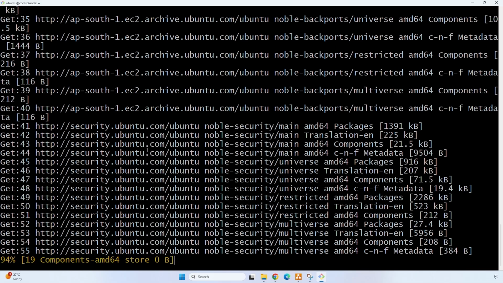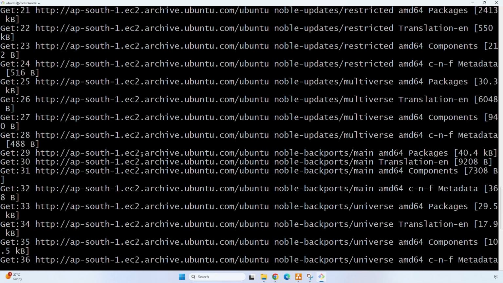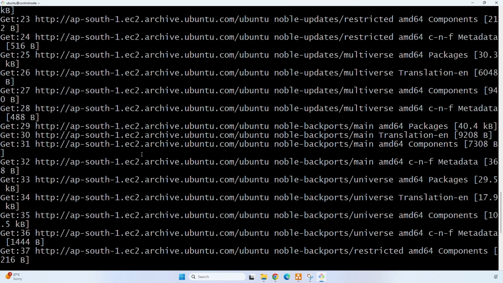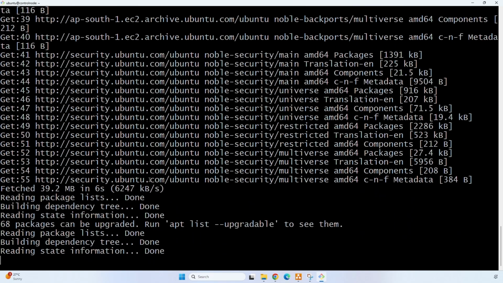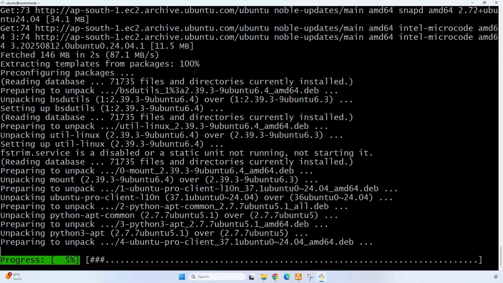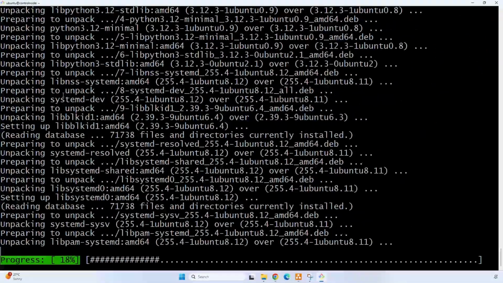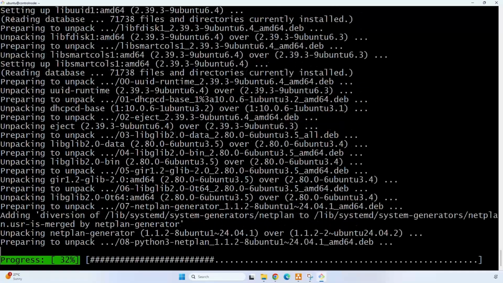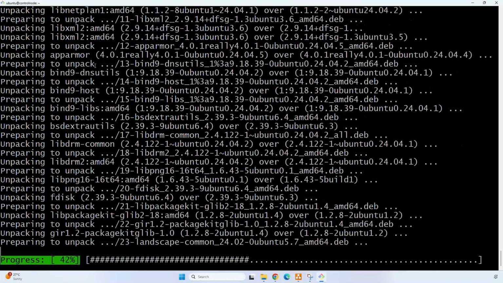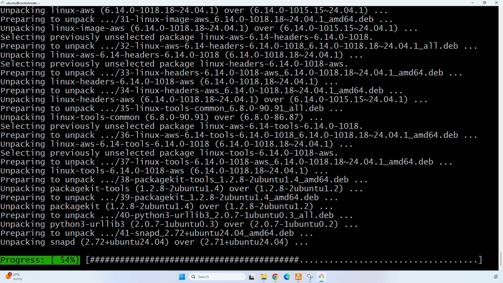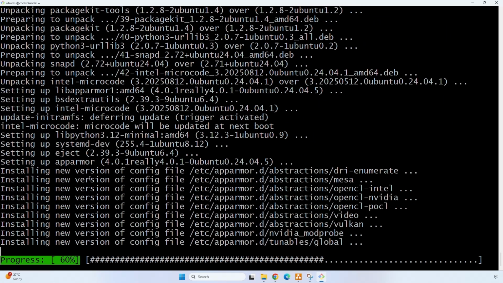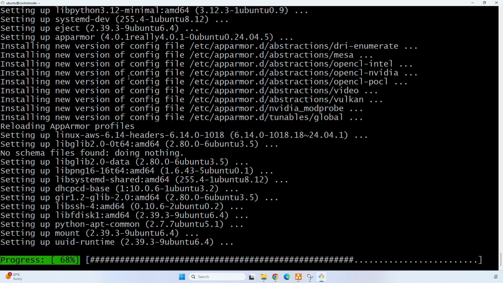This will update all the existing packages inside our EC2 instance. Here we can see it is preparing and unpacking the packages, and it is installing the new version of the packages.